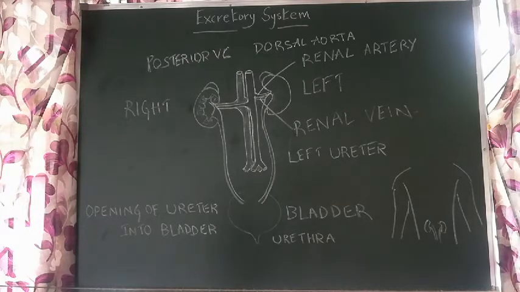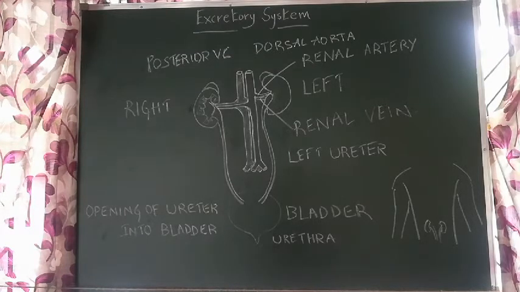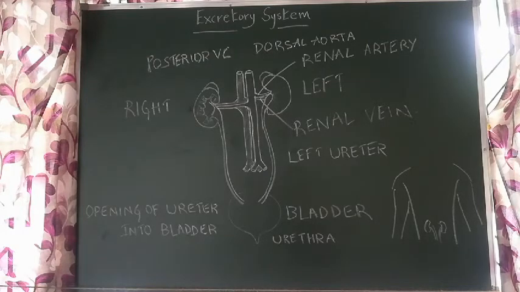Now the veins will take this impure blood and purify it. All this we have already seen in circulatory system, right? So the blood which circulates everywhere in our body comes to kidneys to get filtered, right? Kidneys will filter the blood. Now all the waste products that are filtered are sent out of our body. We'll see how this happens, right?